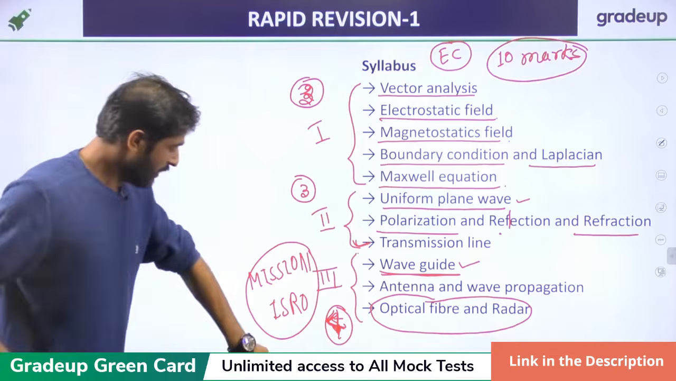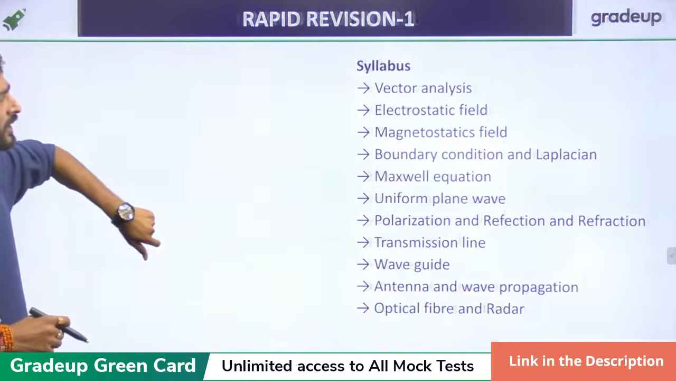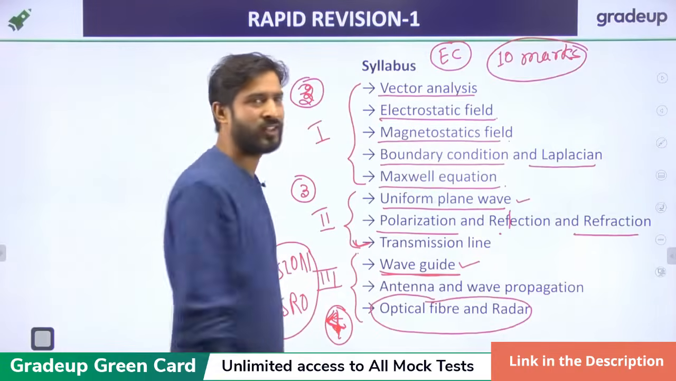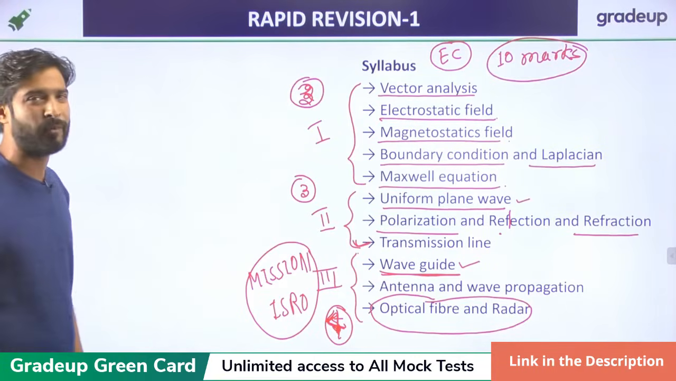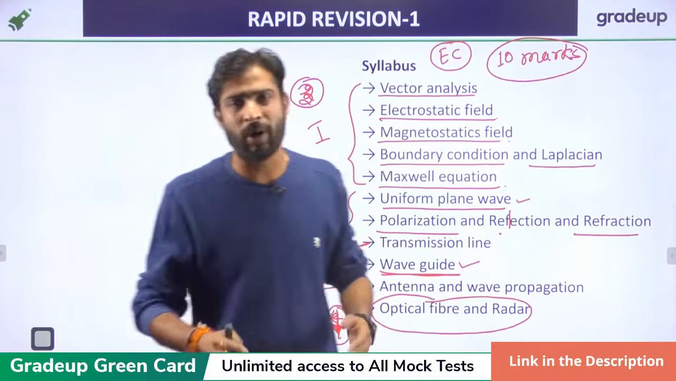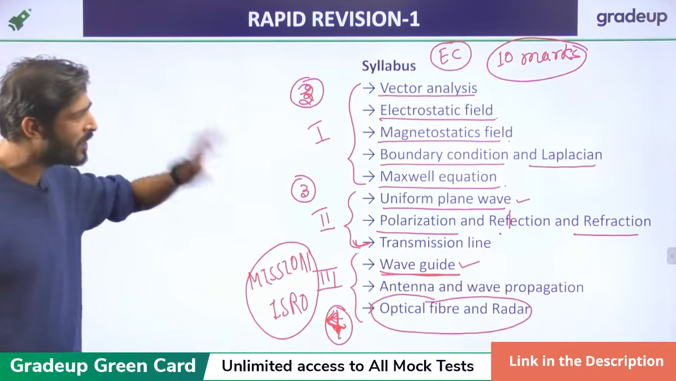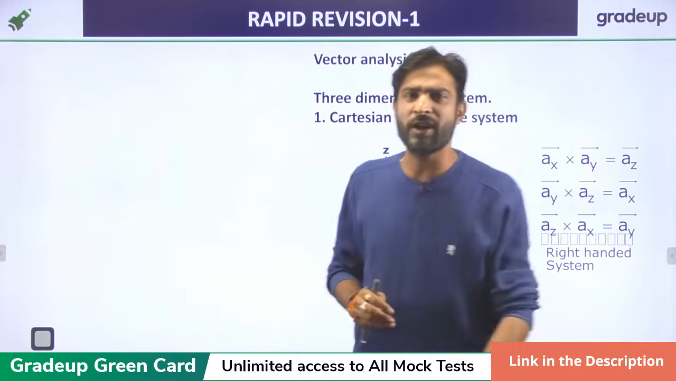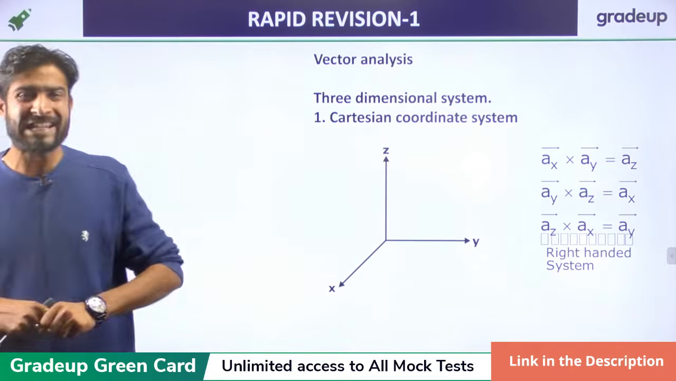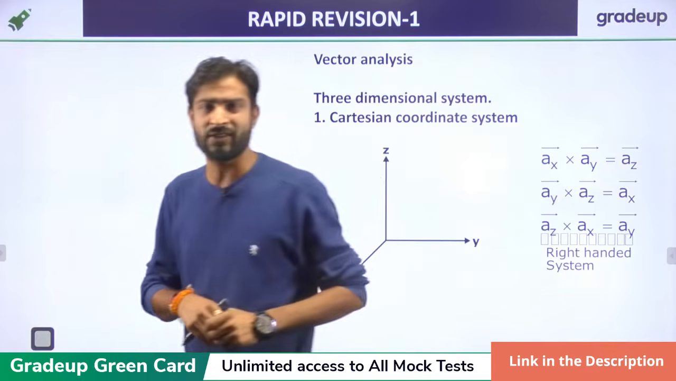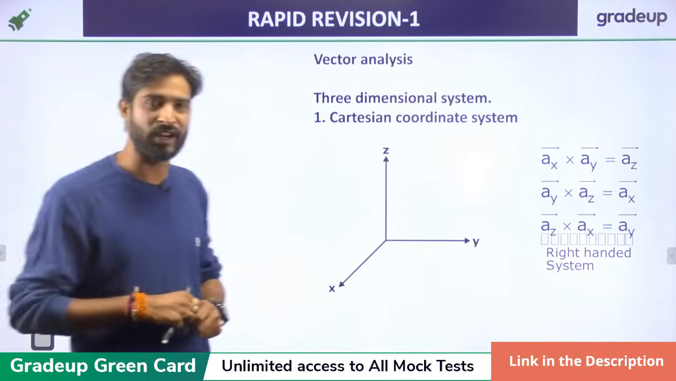Okay. Now we'll move on to the topics for the ECE. First point is vector analysis. I'm not going into much detail about vector analysis because it is a very easy topic and everybody knows about it, so I'll discuss it very briefly. In EMFT, the coordinate system is basically divided into 3 parts. One is the Cartesian system, another is the cylindrical system, and the third is the spherical coordinate system.